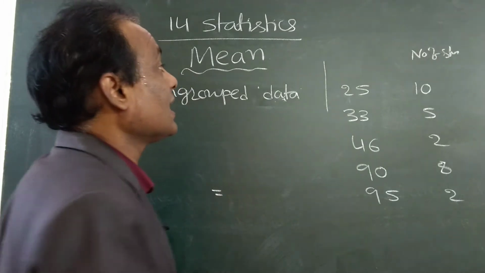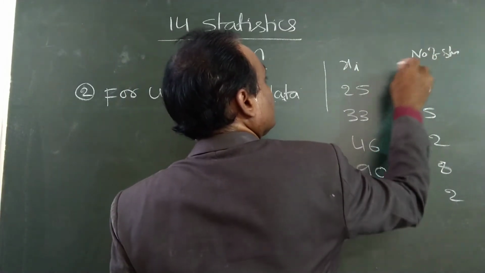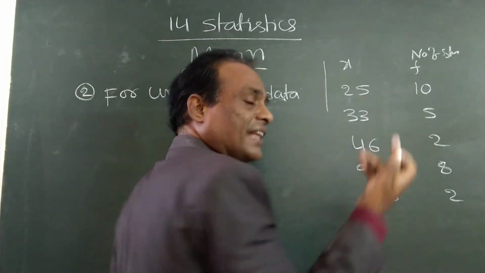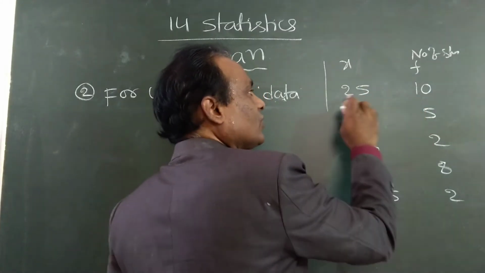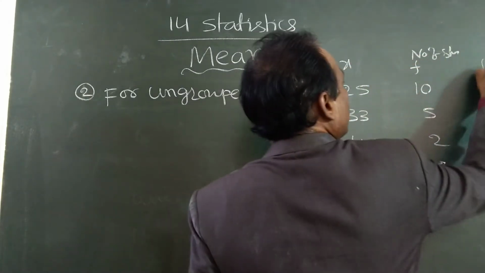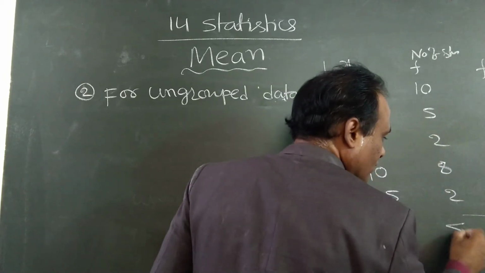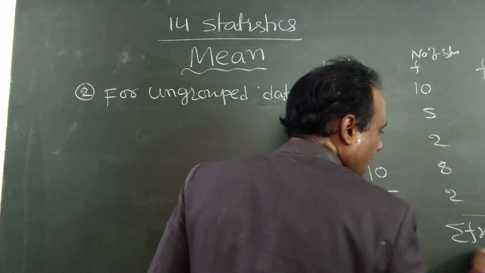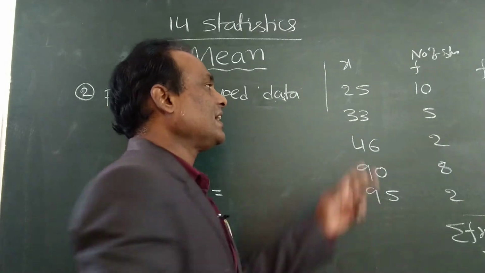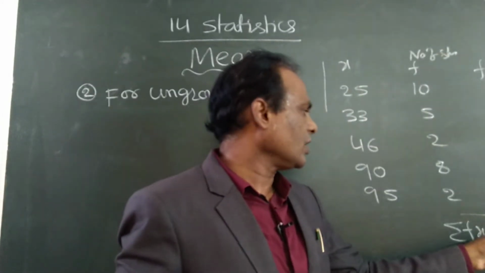But instead of doing it like this, we can also do it like this. 25, 10 times means 250 only. So multiply these two. Suppose this is f and this is x. Then multiply f into x. If you add this, it will be equal to 25 ten times, 33 five times, so if you do it fully, this will be equal to that.